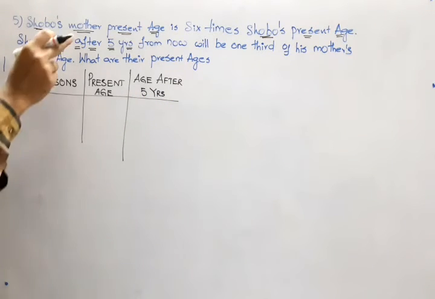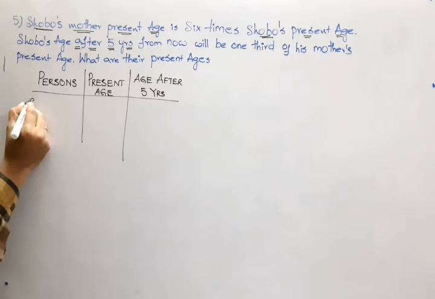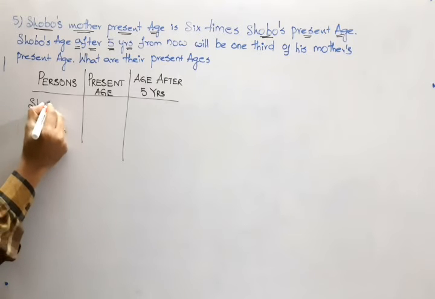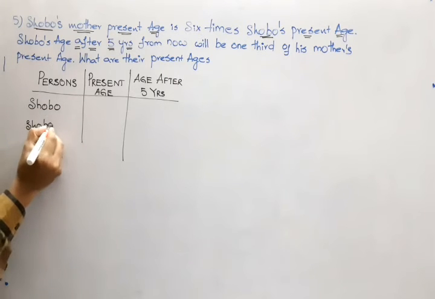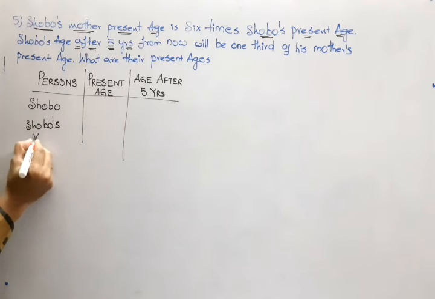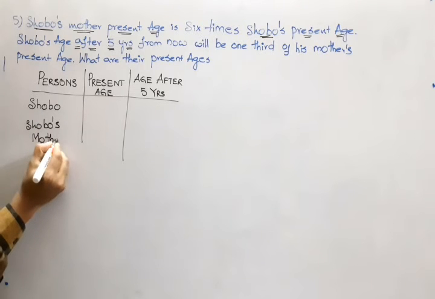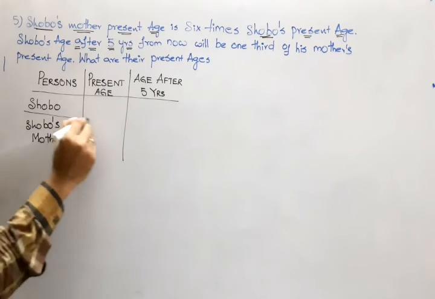It's very clear that we have two persons, namely Shobo and Shobo's mother.